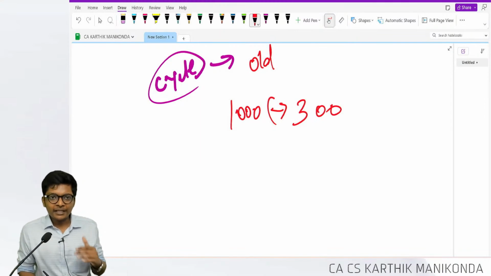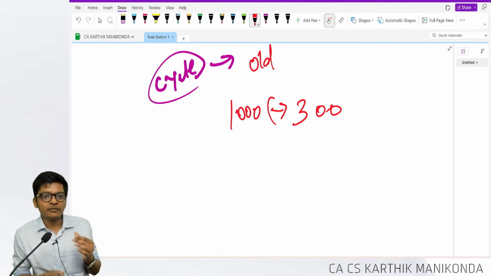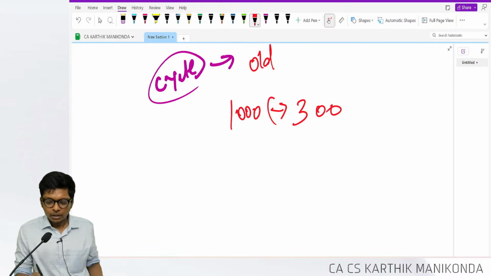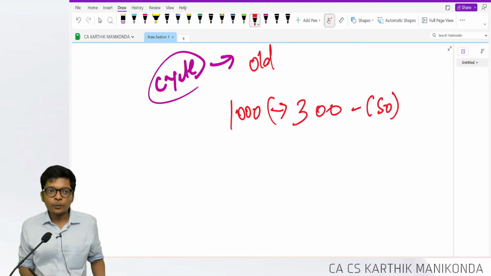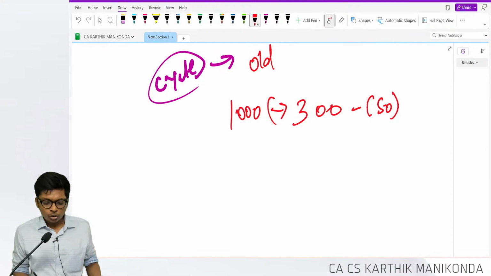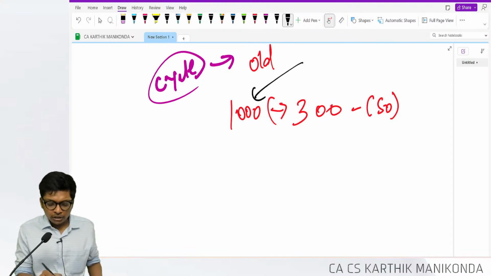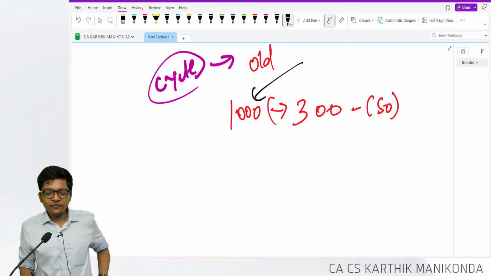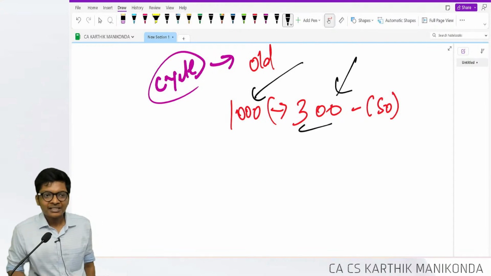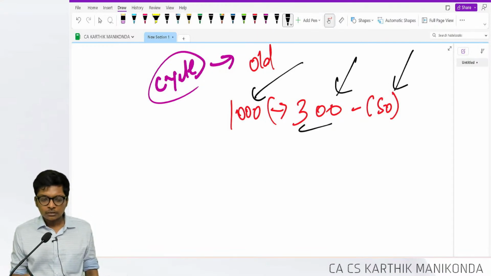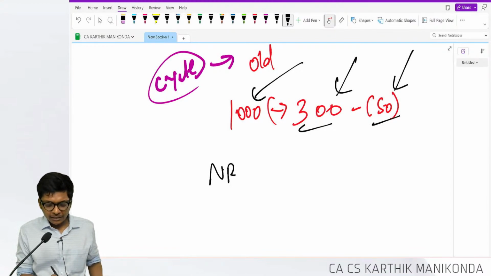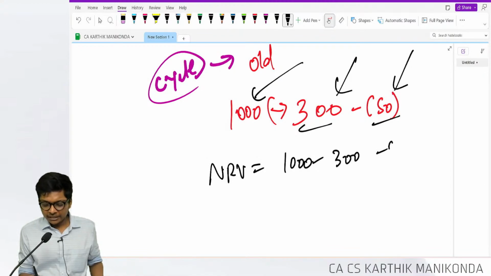Then I also have to find a broker, some commission I have to give, selling on OLX commission. So I'll incur another 50 rupees for the broker. So I can sell for 1000 only if I incur a repair cost of 300 and brokerage of 50. So my NRV is 1000 minus 300 minus 50. Net what you realize is 650.